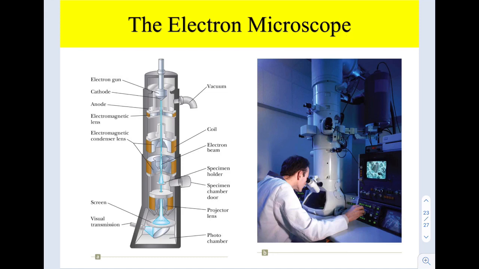One of the applications is the electron microscope. In an electron microscope, we observe a sample placed on the specimen holder, where we use an electron gun, with electrons moved and focused by using cathode, anode, and electromagnetic condenser lens coils, so that we project the electron onto the specimen.